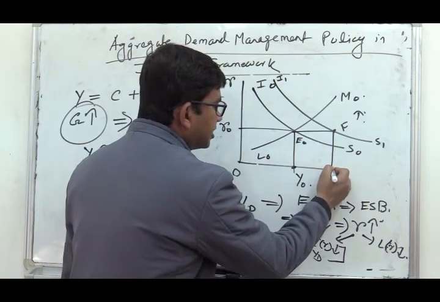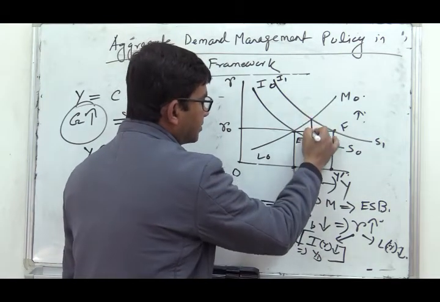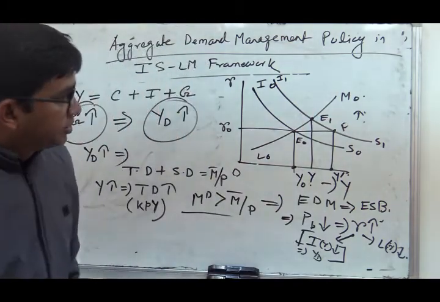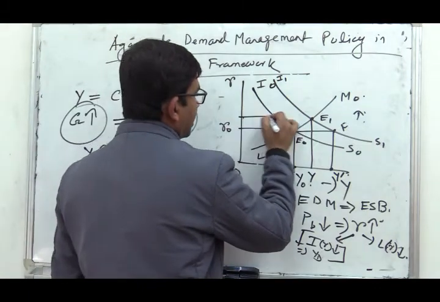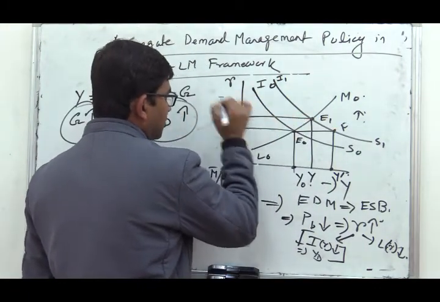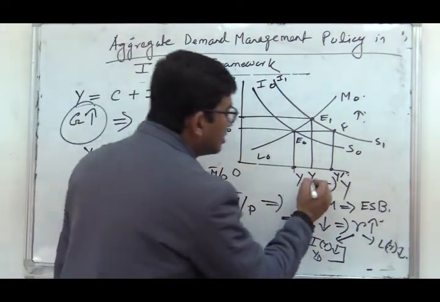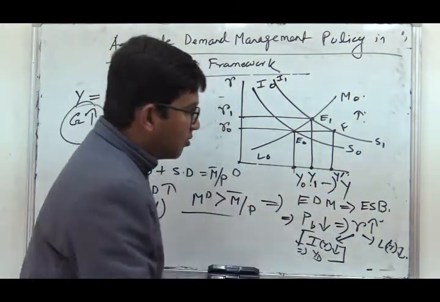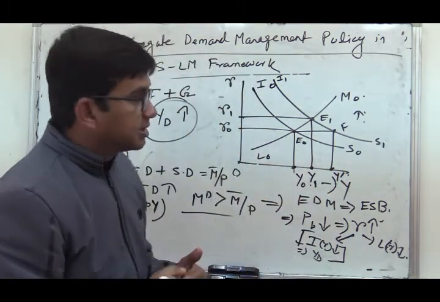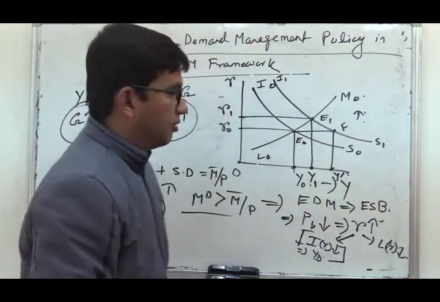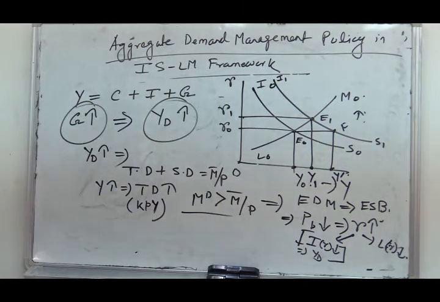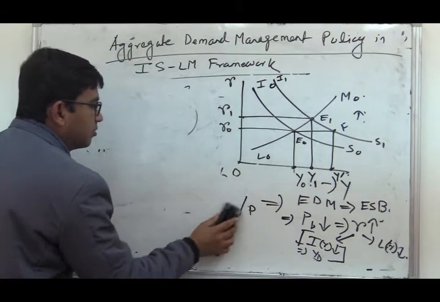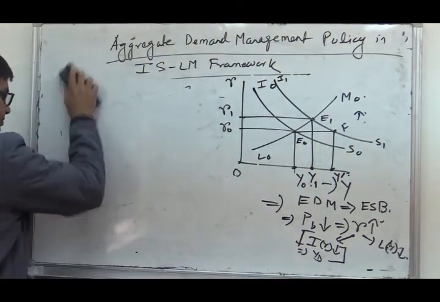So this is the initial increase in aggregate demand, but finally we will see that E1 is the new equilibrium point, which indicates the simultaneous equilibrium in the commodity and money markets. The rate of interest will rise from R0 to R1, and finally the level of aggregate demand is OY1. This movement from Y dash to Y1 is mainly due to the crowding out. So now we can show the private investment multiplier here.